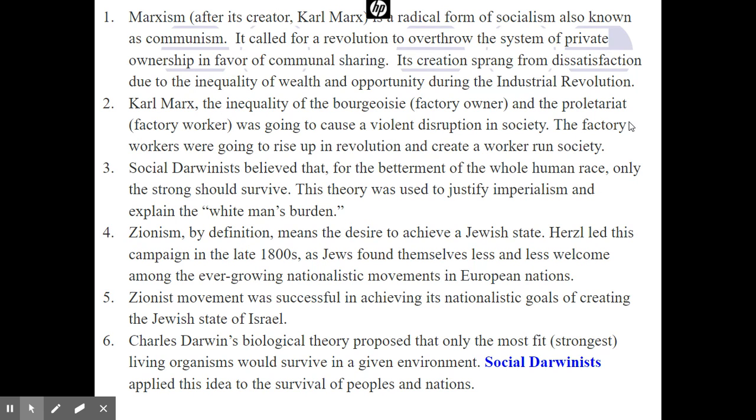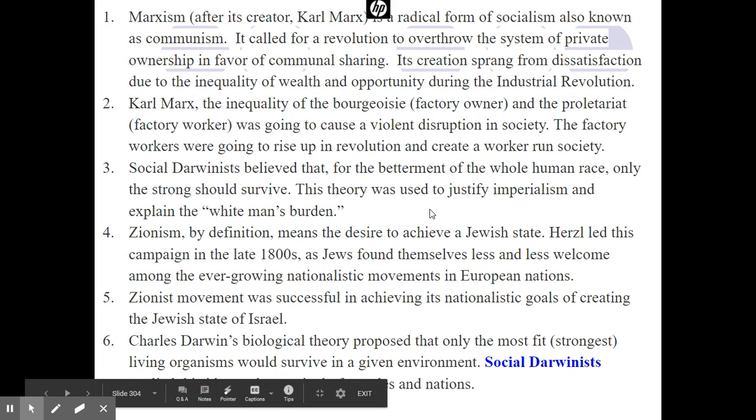Social Darwinism. This is an idea applied to Charles Darwin's survival of the fittest. Some people use this as a racist idea for colonizing other countries, and it was also used to justify imperialism, explaining the white man's burden. Zionism, you got to know it is a movement to create a Jewish state. Theodore Herzl was one of the big founders of Zionism. The Zionist movement is going to be successful in creating a Jewish state in Israel.